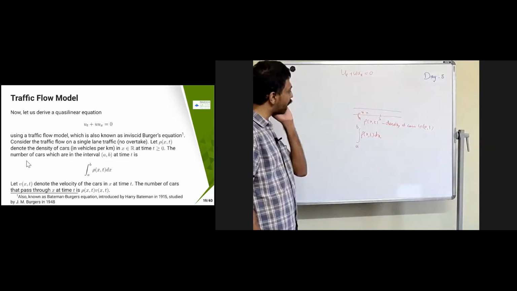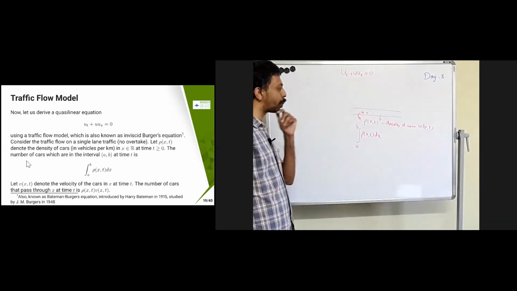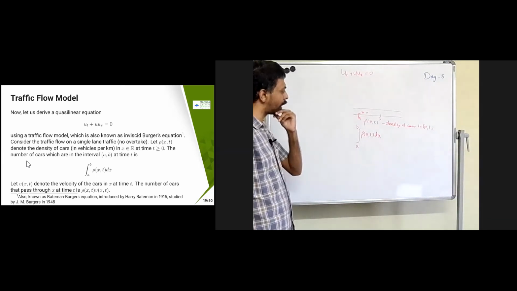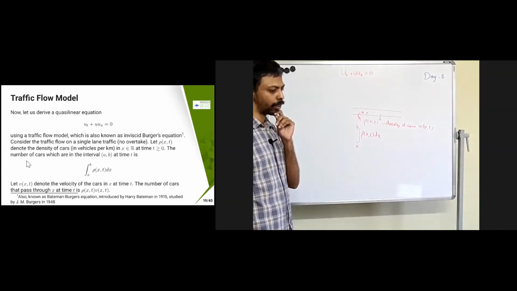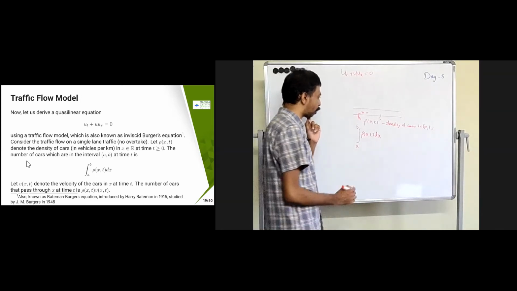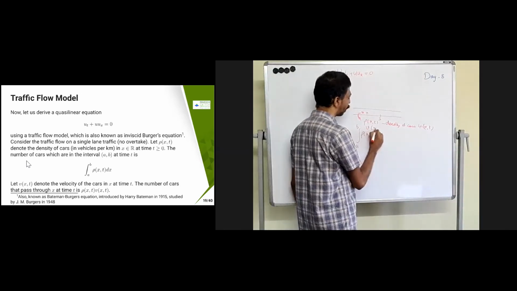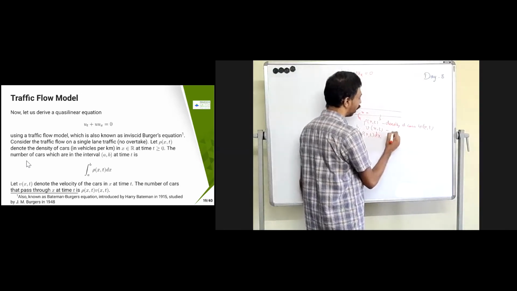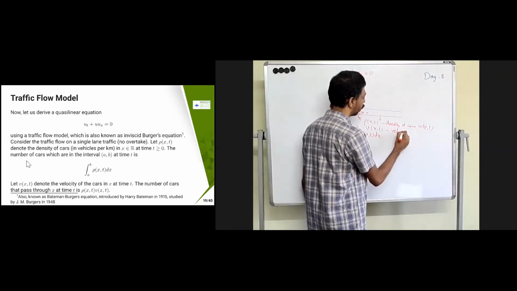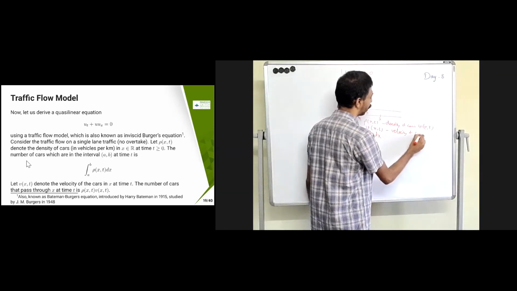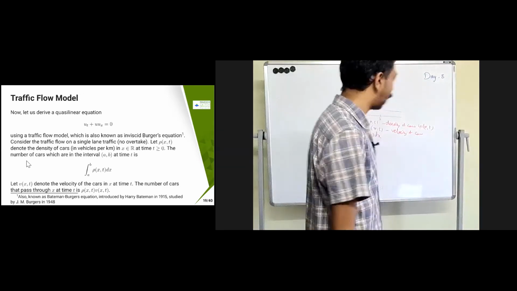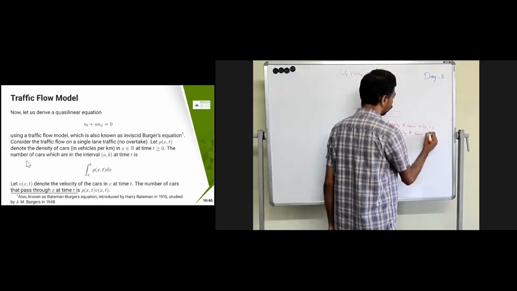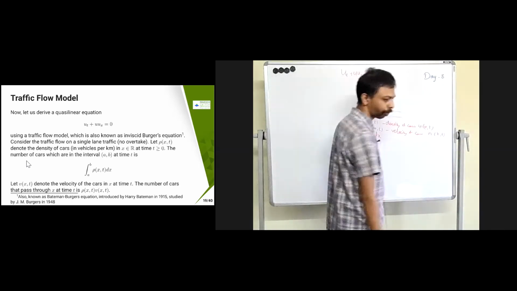Now each car is moving at some speed. Each car may have a different speed; it is not going to be constant. If it is constant, you get a different equation. So I am going to denote another variable v(x,t), which denotes the velocity of the cars. This is the average velocity of the cars at the present x at time t.